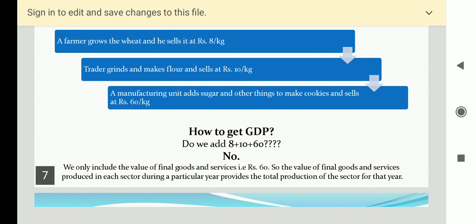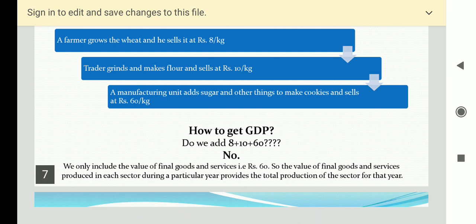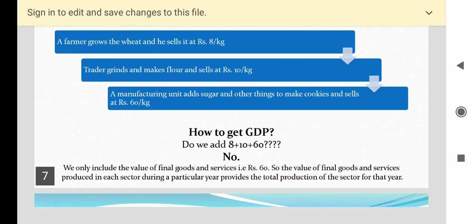We will only count the value of the final good. So the value of final goods and services produced in each sector during a particular year provides the total production of a sector for that year, and the sum of the production in the 3 sectors gives what is called the gross domestic product of a country. So it is the value of all final goods and services produced within a country during a particular year.